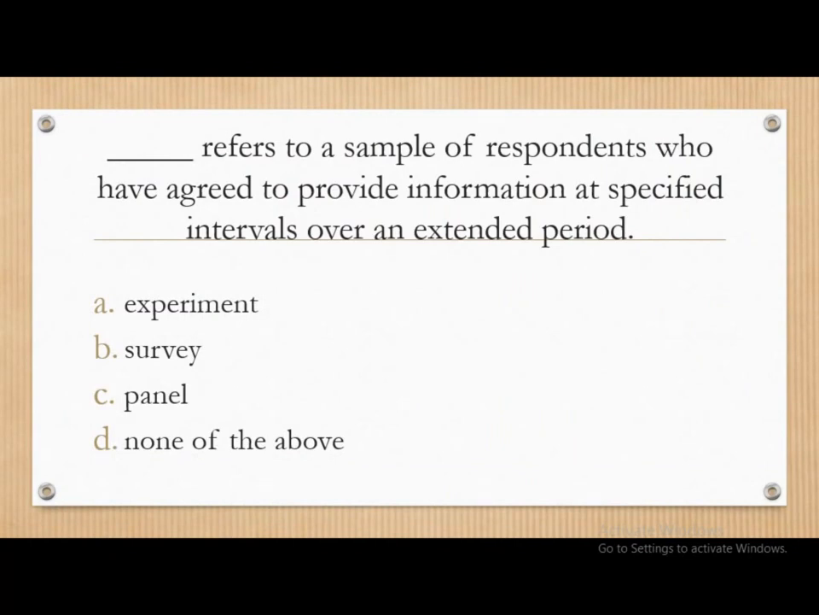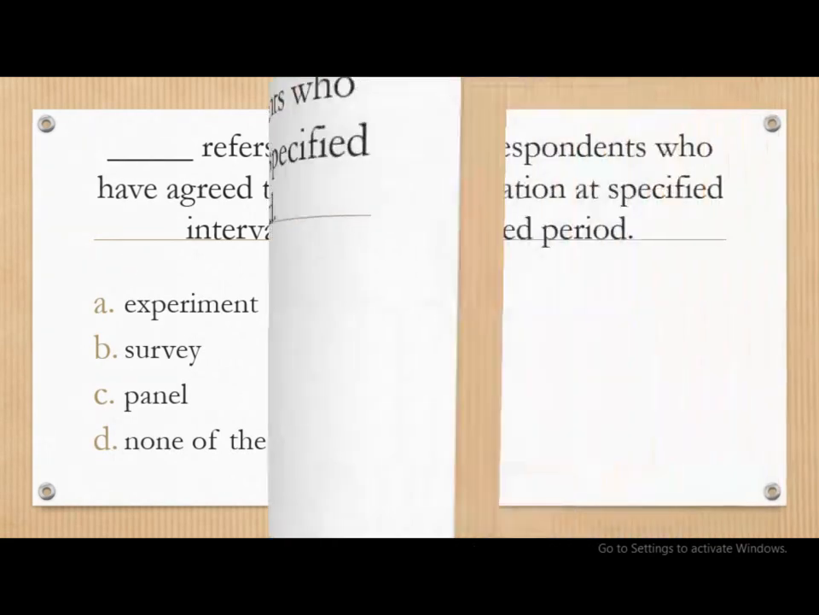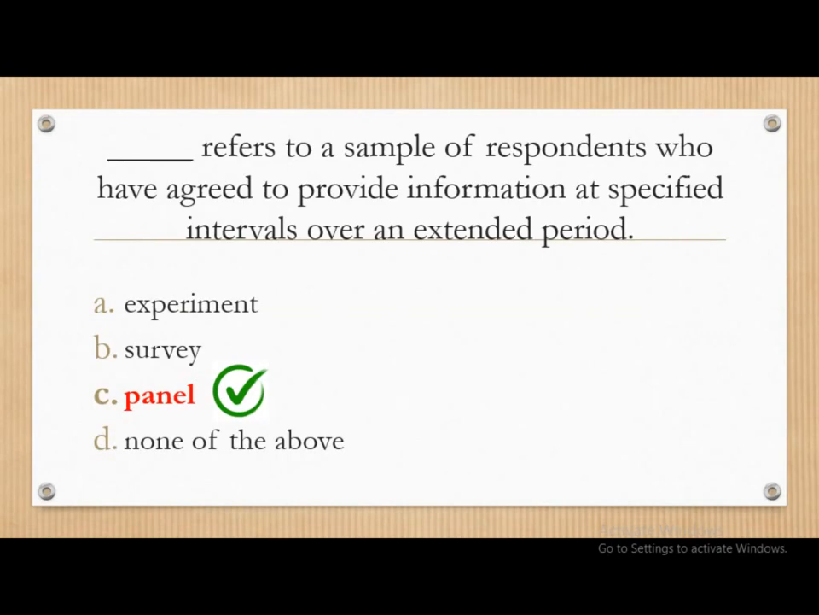Next question. Dash refers to a sample of respondents who have agreed to provide information at specified intervals over the extended period. The options are experiment, survey, panel, none of the above. And the correct answer is panel. So panel refers to a sample of respondents who have agreed to provide information at specified intervals over the extended period.